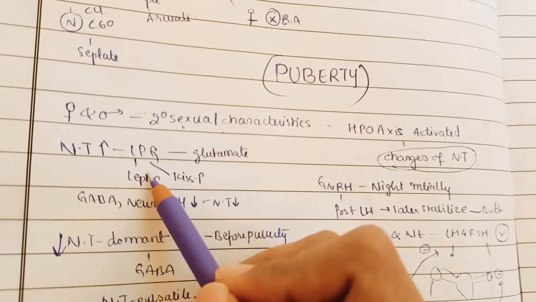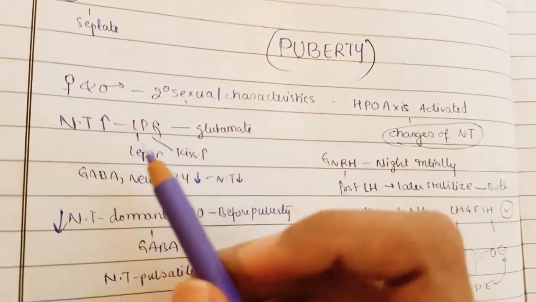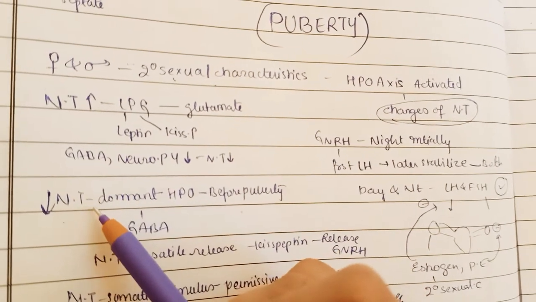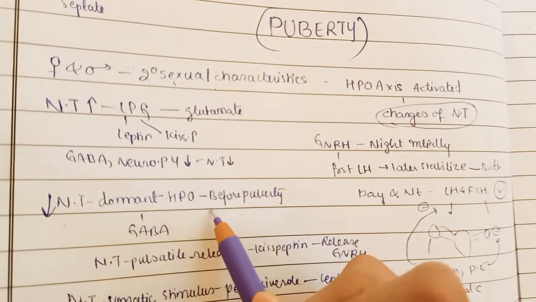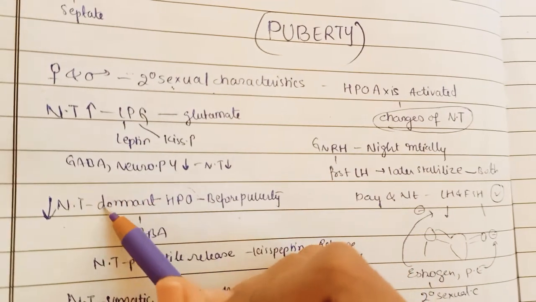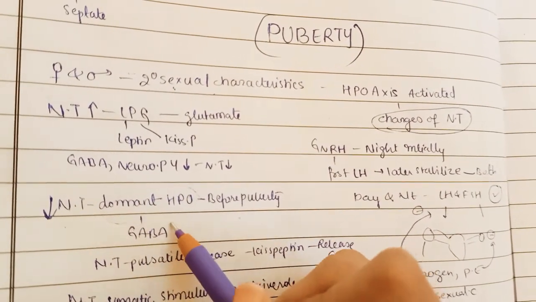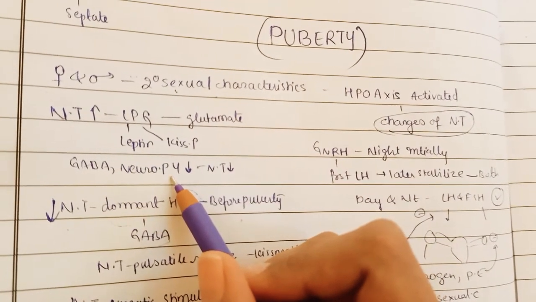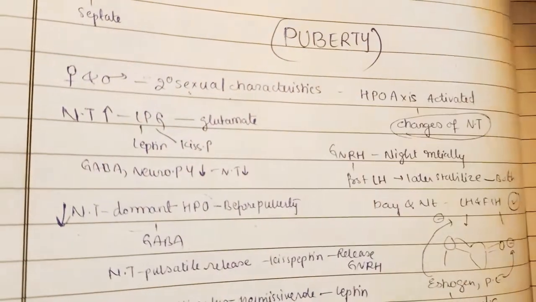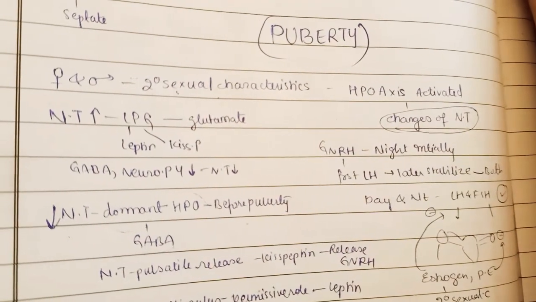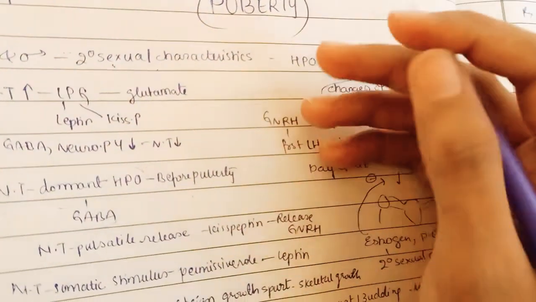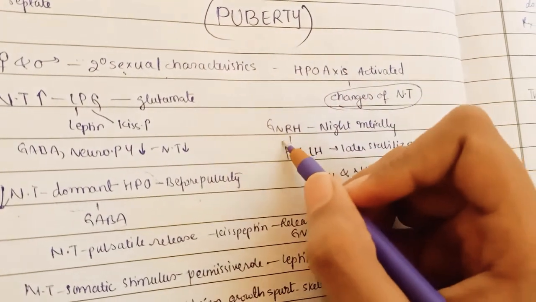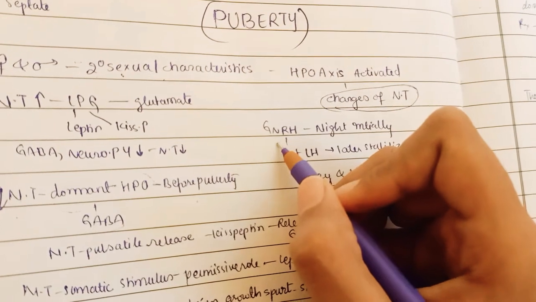As they are increased, they are bringing some kind of changes. And the neurotransmitters which are decreased in puberty are the ones which keep the HPO axis dormant, especially GABA, and the other one which is decreasing is neuropeptide Y. So neuropeptide Y and GABA are decreasing in puberty. Now coming to the arcuate nucleus. The arcuate nucleus, which is present in our brain, gets activated so that the gonadotropin releasing hormone is released in a pulsatile manner.